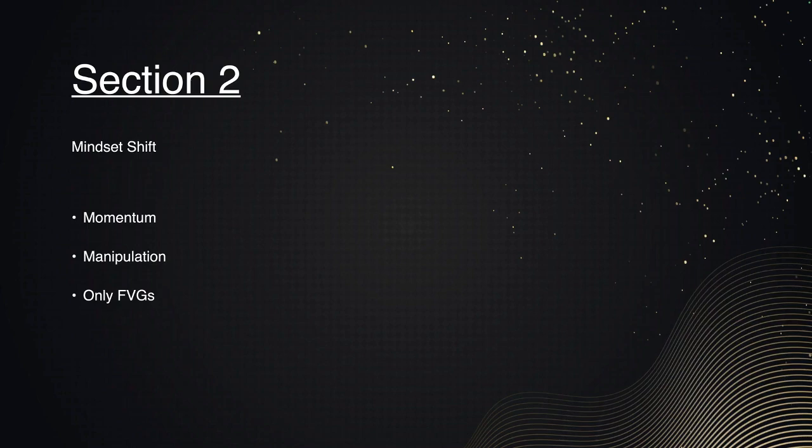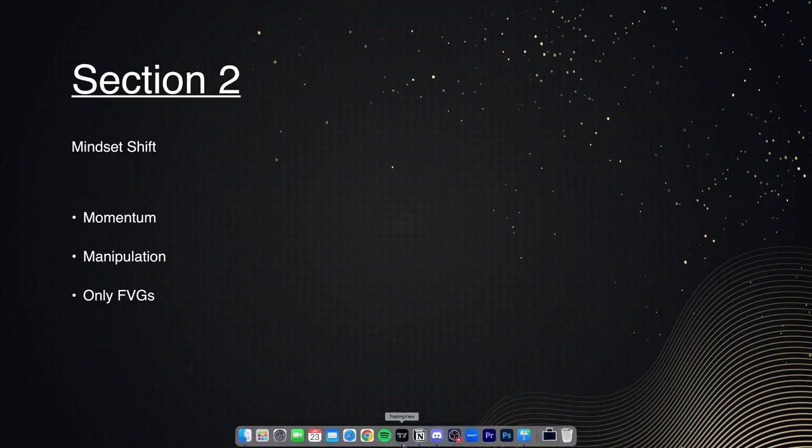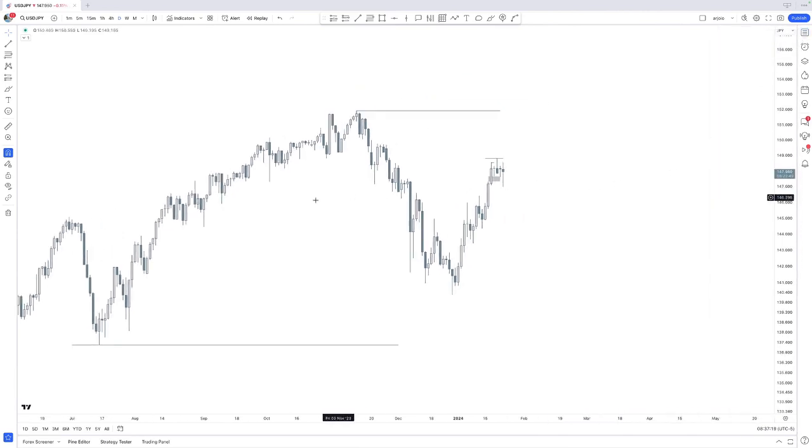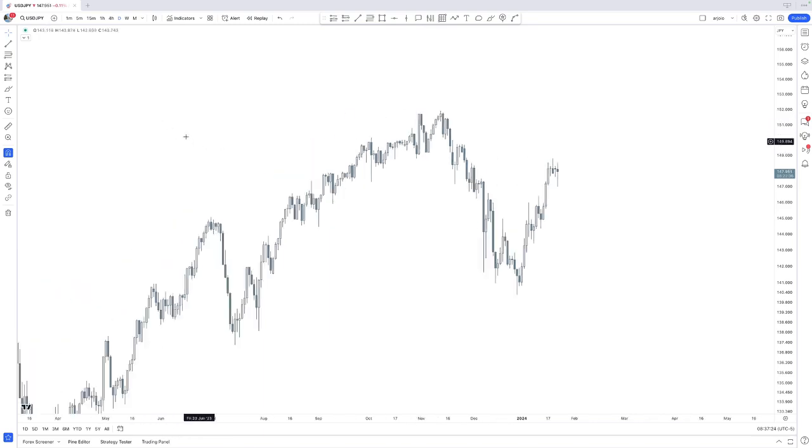Now, before we go over section 3, I want you to have a mindset shift on how you need to study fair value gaps. And in order for me to do that, I want to quickly dive into TradingView here as well. In front of me, we have USDJPY, and I'm going to delete everything on this chart. And you can probably see I have one indicator on my chart. The way I see fair value gaps and the way I see price action currently is I only really see fair value gaps and wicks.